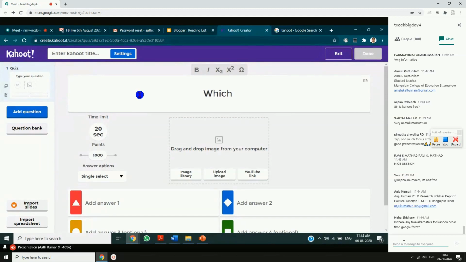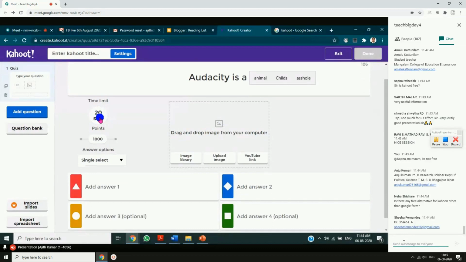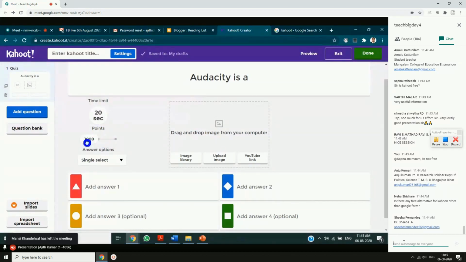Maybe what I'll do, if time permits, is a quick demo of this. The question is "Audacity is a...". You can limit the time: if you want your students to answer this question in 5 seconds or 10 seconds, you choose an appropriate time. This has three grading options: either you don't give any points, 0, or you can have 1000 points, or 2000 points also.